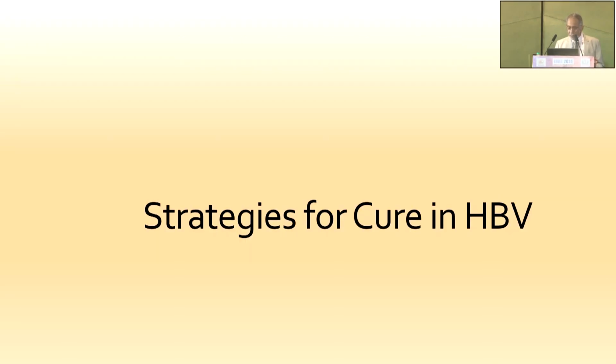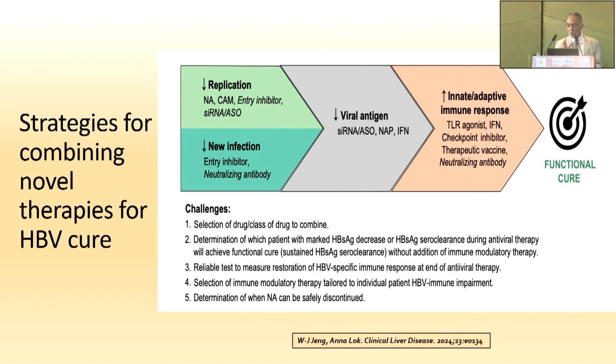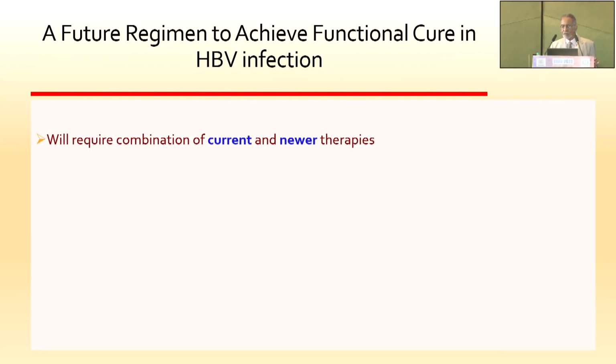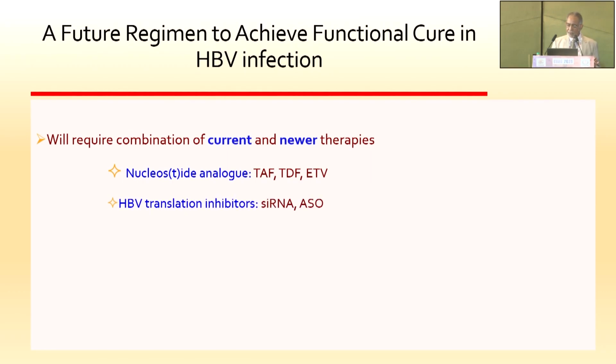And the strategies that have been suggested: so now we should combine molecules that decrease replication, decrease new infections with those that decrease viral antigenemia, and stimulate the innate immune and adaptive responses. Many challenges still need to be addressed, some of which I don't have the time to go through but are shown on this slide. And so it is likely that future regimens to achieve a functional cure in HBV infection will use a combination of current and newer therapies like nucleoside analogs, HBV translation inhibitors, siRNA and or ASOs, capsid or secretion inhibitors, CAMs and NAPs,